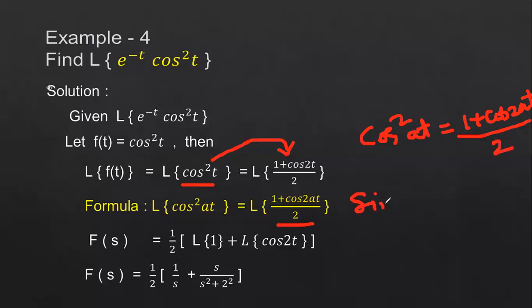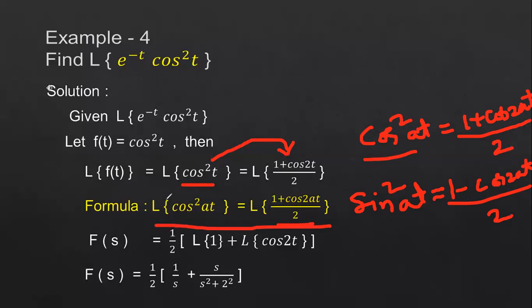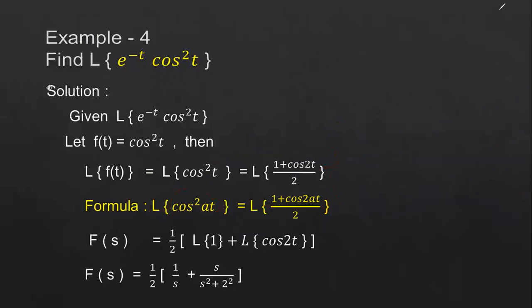If we take the sin squared at formula, sin squared at is nothing but 1 minus cos 2at by 2. For cos squared at it is plus, and for sin squared at it is minus. So apply this formula here. It is not a Laplace transform here; this is the basic formula directly. That is, cos squared at is equal to 1 plus cos 2at by 2, which I have written here. So apply that formula here.